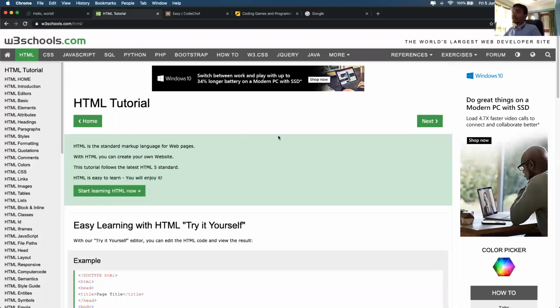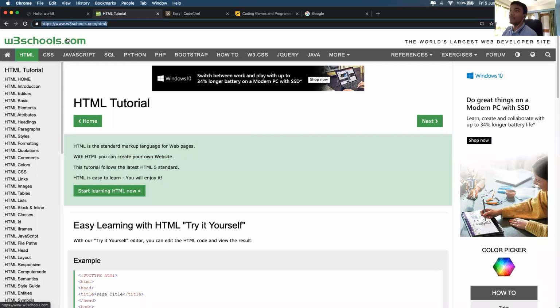So HTML is a standard markup language for web pages. I'm just opening a simple website. This website is really popular for learning HTML, CSS, JavaScript, and all the web technologies. If you want, you can write down its name: w3schools.com. This is a very standard and probably the most popular website for learning HTML and web programming in general.